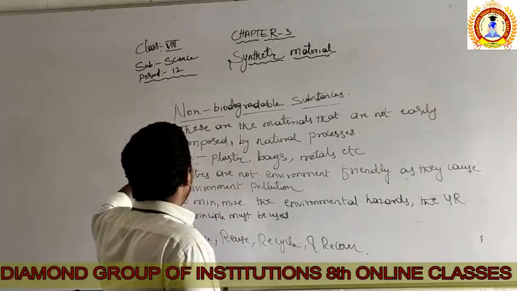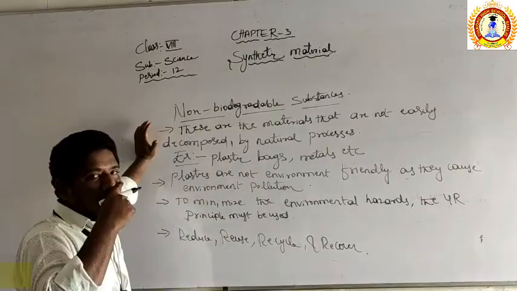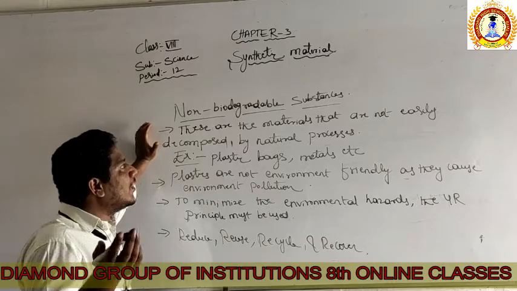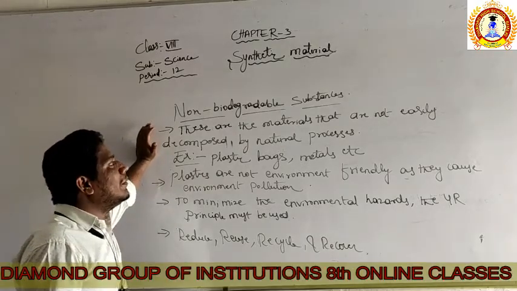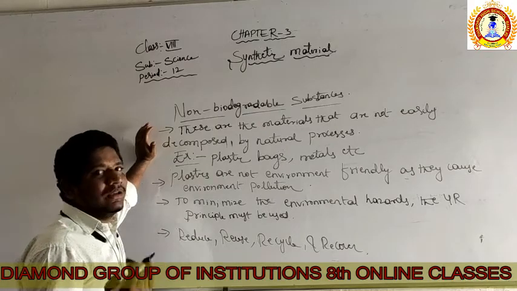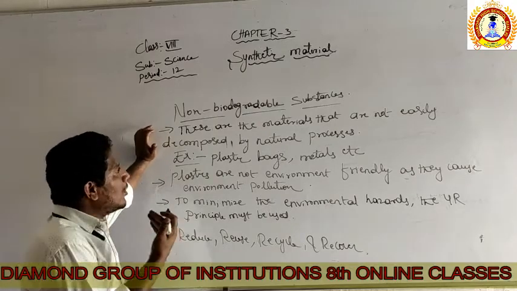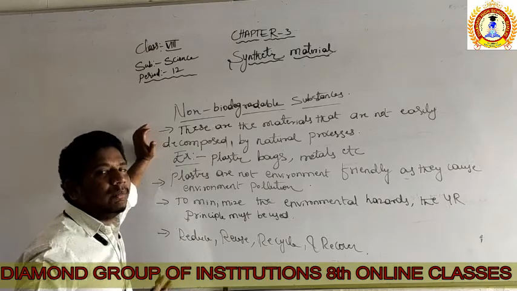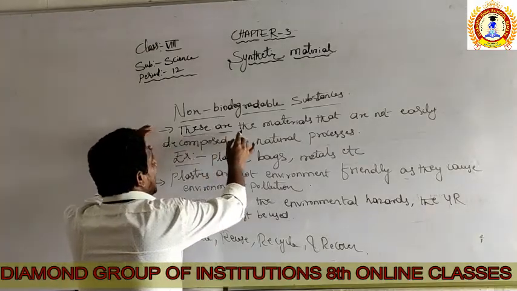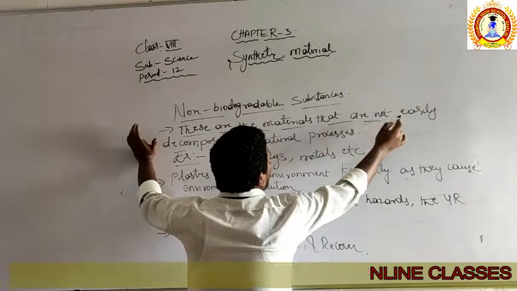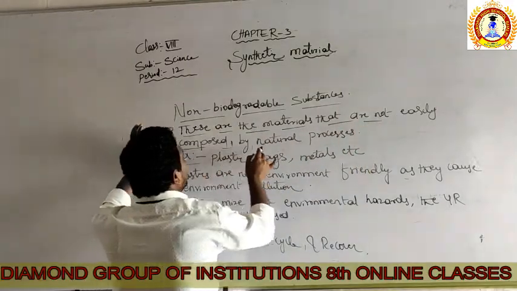So now let's discuss the non-biodegradable substances. Biodegradable and non-biodegradable substances are opposite to each other. If biodegradable materials are decomposed by natural processes, non-biodegradable substances are not decomposed by natural processes. These are the materials that are not easily decomposed by natural processes.